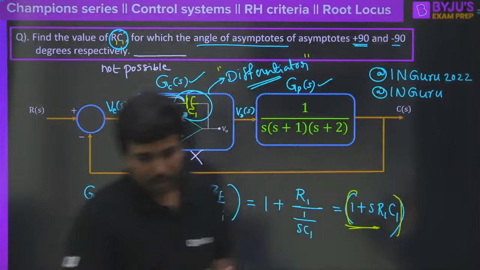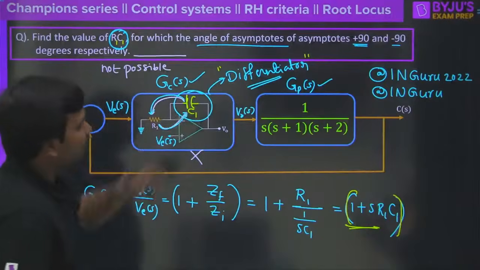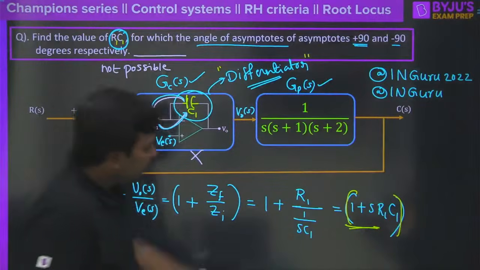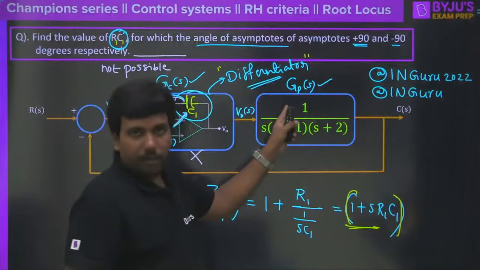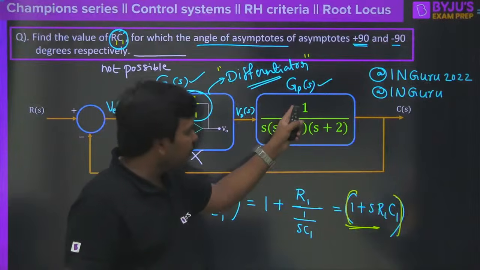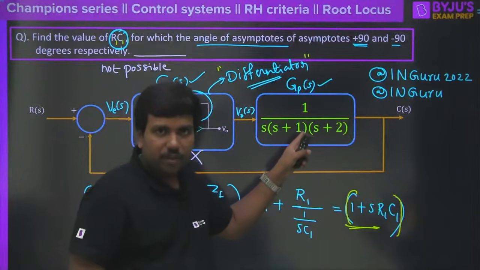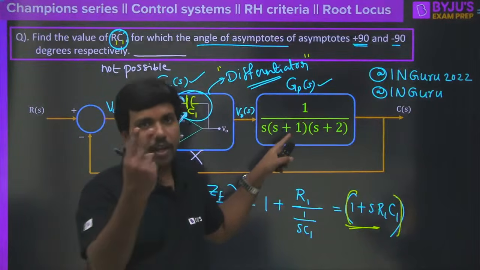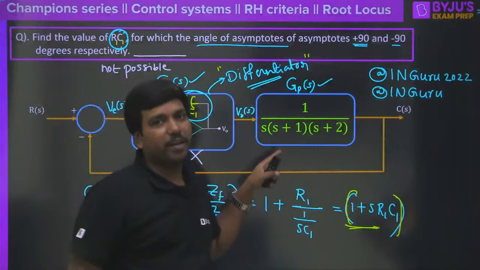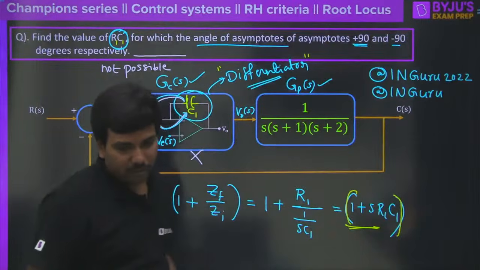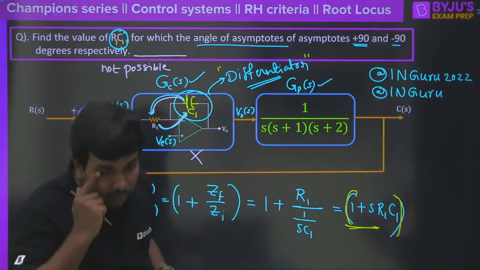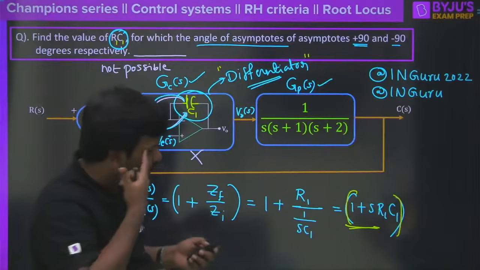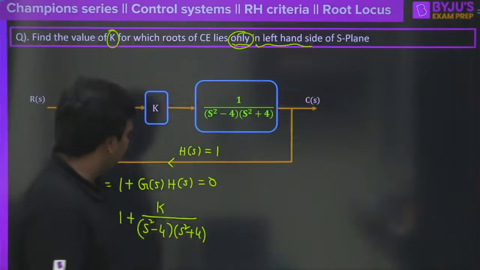Now I am asking how we got this idea. We got this idea because if you can put a zero here, that zero can cancel with any of these three, then I can get only 2 poles in the net. Altogether I can get 2 poles. That will bring plus or minus 90 degrees. That is how I thought of this one. Clear? Right. One more. Very good, Rufina. Now anyway, come to this question.